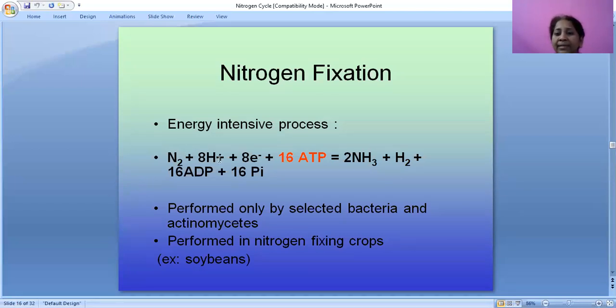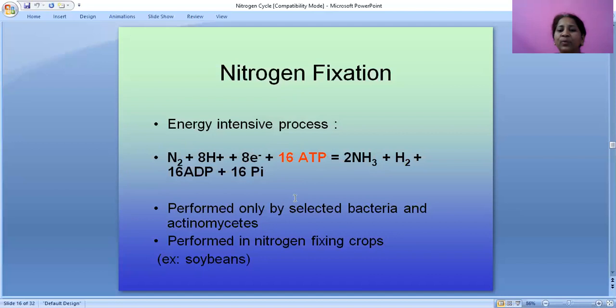The equation is: nitrogen plus 8 hydrogen ions plus 8 electrons plus 16 ATP is equal to 2 NH3 plus H2 plus 16 ADP plus 16 inorganic phosphates. It involves 16 ATP.